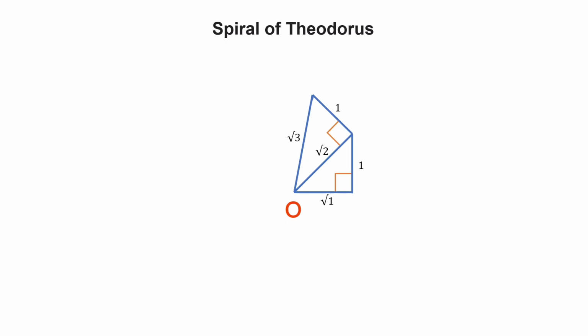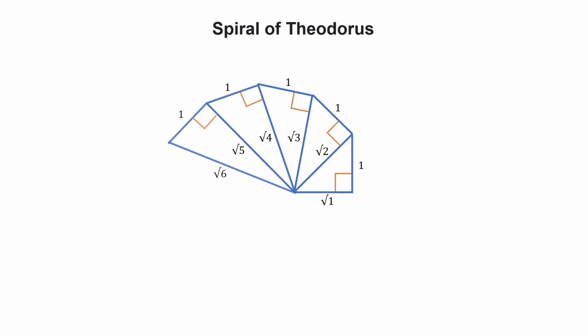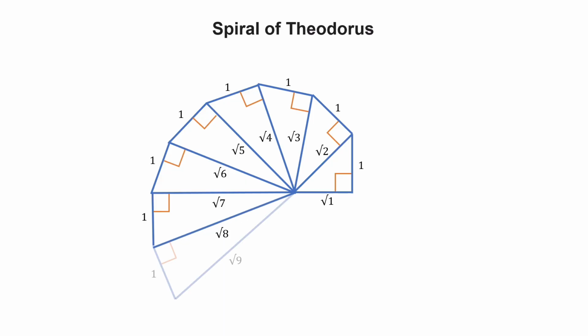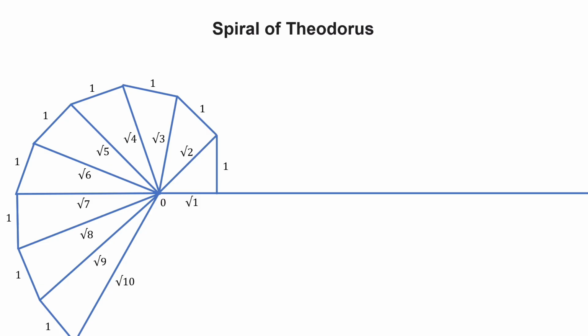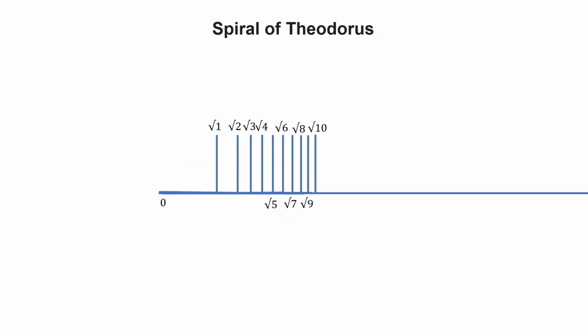Repeat this process from the new point. Draw a perpendicular of 1 unit, connect it back to O, and so on. This creates a spiral where each new triangle adds a right triangle, and the hypotenuse represents root n for successive natural numbers n. This method allows us to represent square roots of natural numbers geometrically.